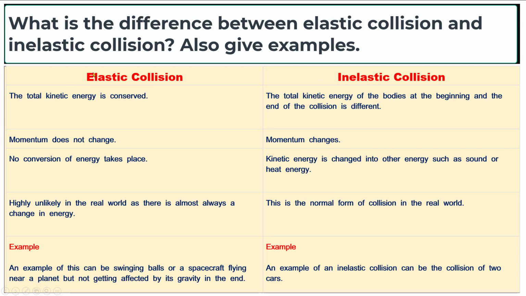What is the difference between elastic collision and inelastic collision? Also give examples. Elastic collision: the total kinetic energy is conserved. Momentum does not change. No conversion of energy takes place. It is highly unlikely in the real world, as there is almost always a change in energy. An example of elastic collision can be swinging balls or a spacecraft flying near a planet but not getting affected by its gravity in the end.